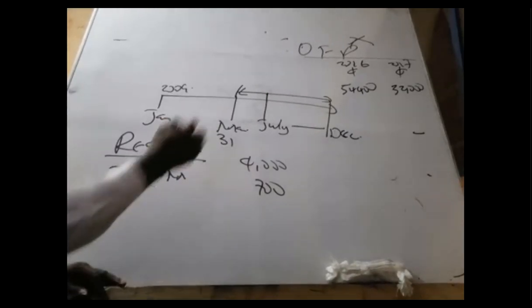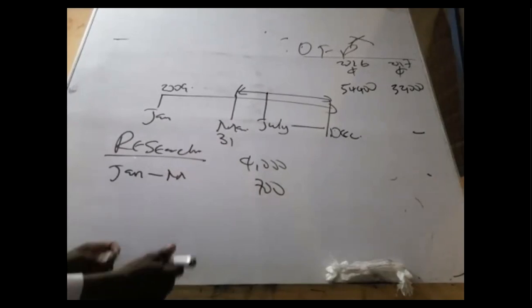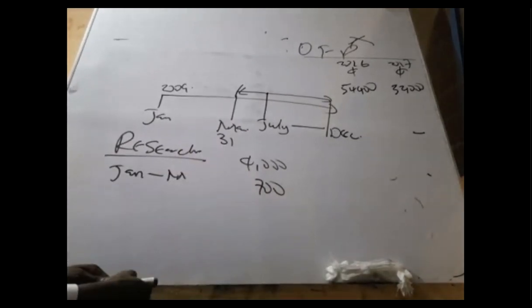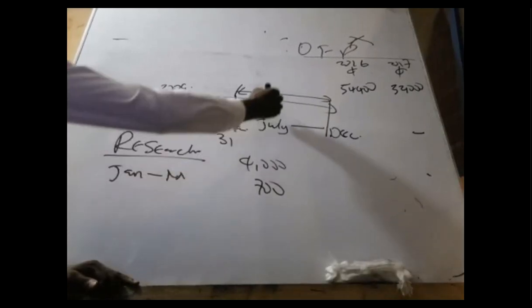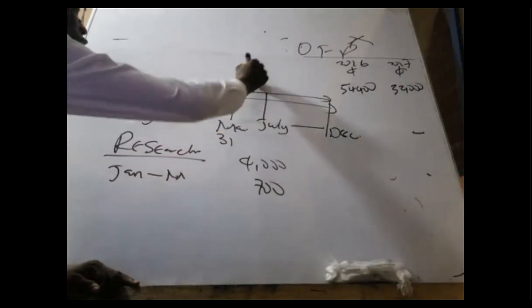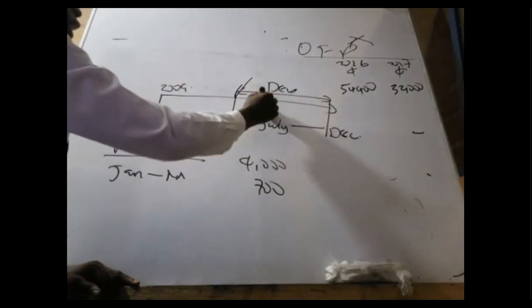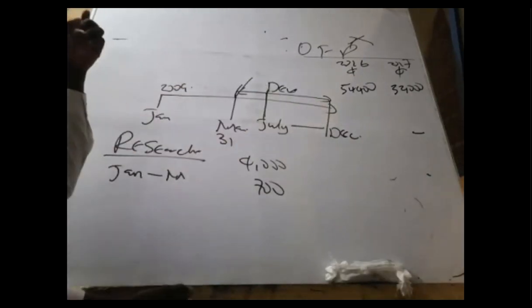Second, they ended it in March, but because when they started the development they were not certain, they became certain in July, development will start in July.